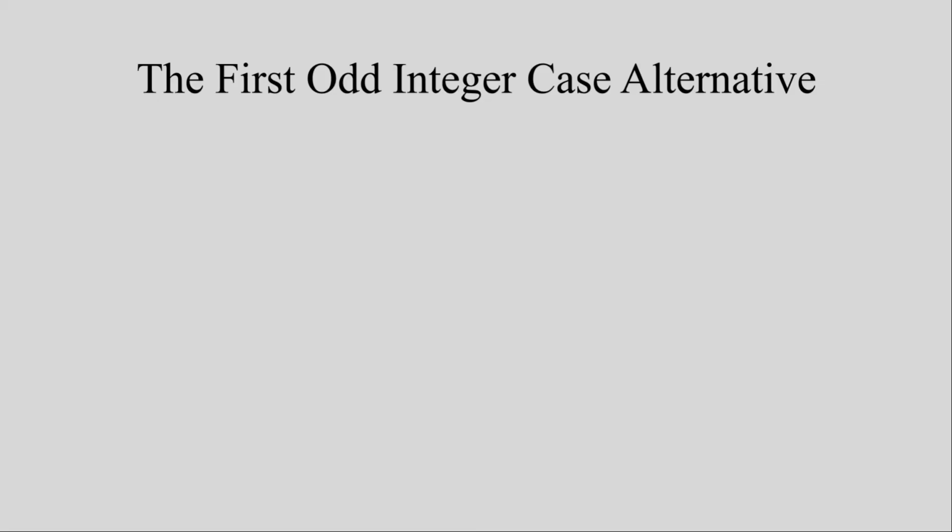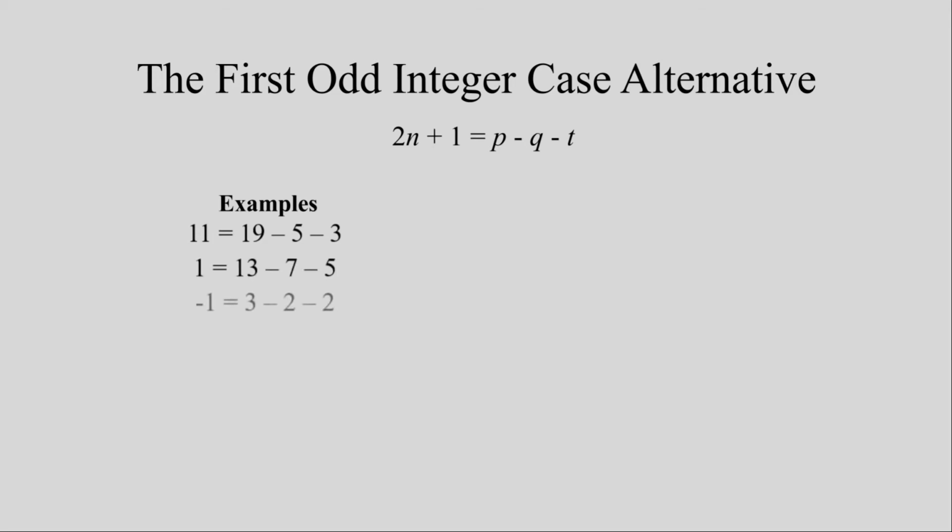Next, the first odd case alternative. It will be considered as 2n plus 1 represented as the difference of p, q, and t, where all odd integers may be considered to be written as the difference of p, q, and t. Examples of this alternative are 11 written as 19 minus 5 minus 3, 1 as 13 minus 7 minus 5, negative 1 as 3 minus 2 minus 2, and negative 45 as 5 minus 13 minus 37.